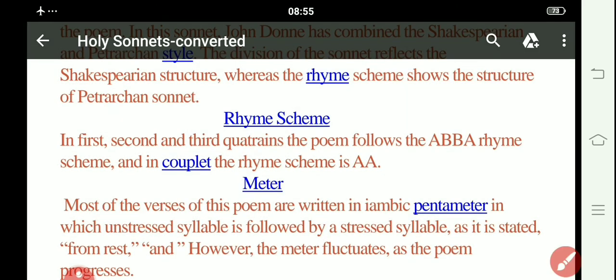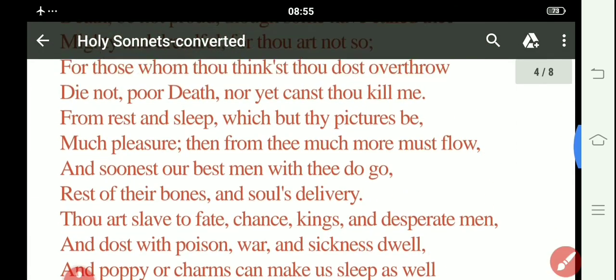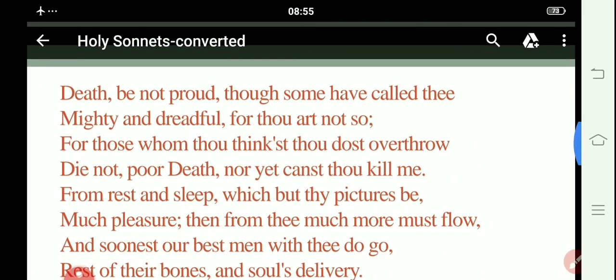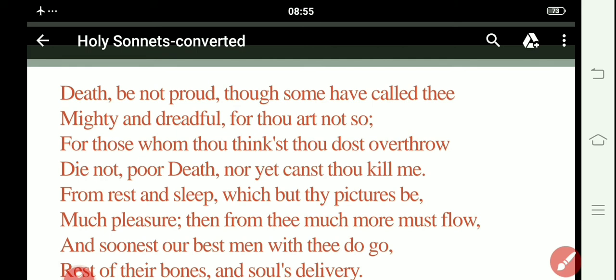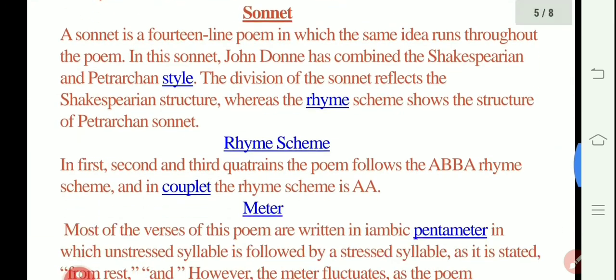Now we can go again to this particular sonnet so that you would come to know all about the given rhyme schemes. So here you could see thee, so, throw, me. So here thee and me sound equivalent. So here this is A B B A. All right, thee, so, throw, me. All right, so this is what we call the rhyme scheme. The end words of each line sound alike. All right, so this is what we call our rhyme schemes.